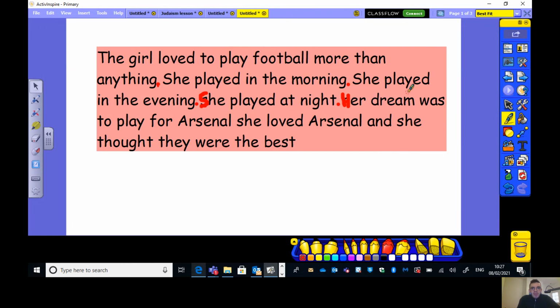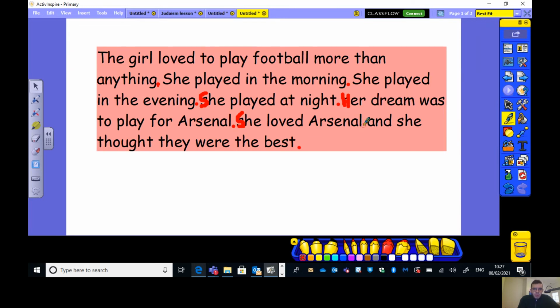Her dream was to play for Arsenal. That's one bit of information. Therefore, I need after it a full stop. Capital S here. She loved Arsenal and she thought they were the best. Well, this is a point. We know there's a full stop at the end there.